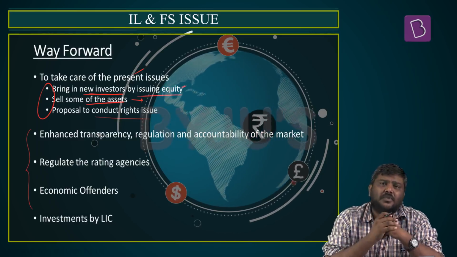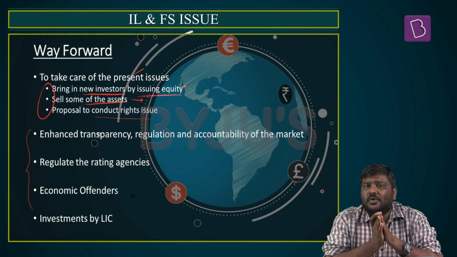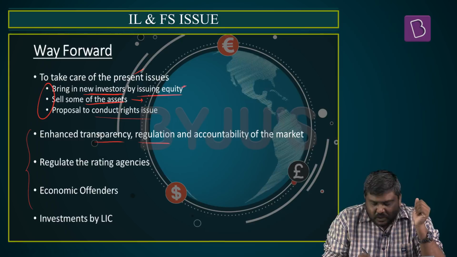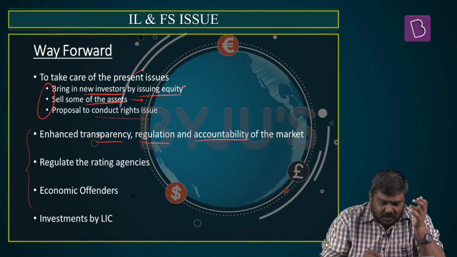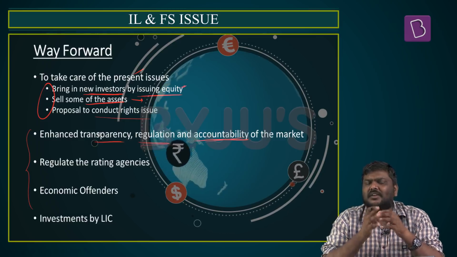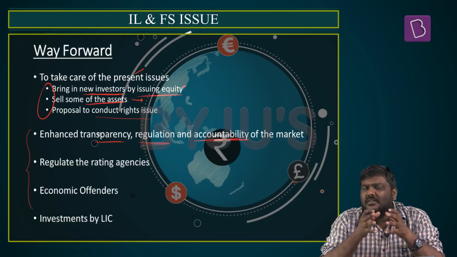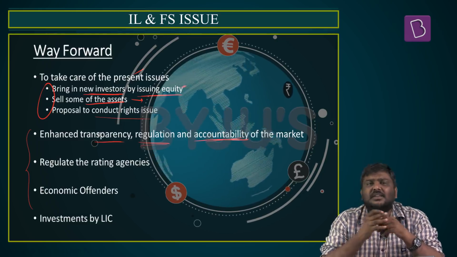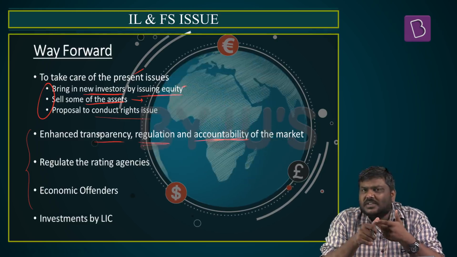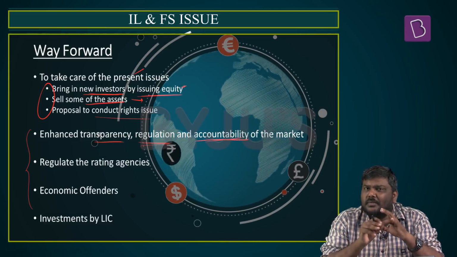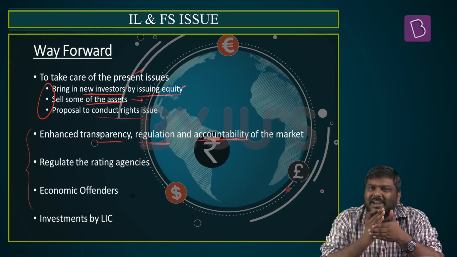particular liquidity issue. But in the long term, the important issues that the government of India needs to look at is one, we need to promote transparency, regulation, as well as accountability in the market. How did a big company such as IL&FS, which is a pioneer in infrastructure investment in India, end up falling into this particular situation? What was the role of the CEO? What was the role of other directors? Mainly, what was the role of independent directors? We need to hold it.